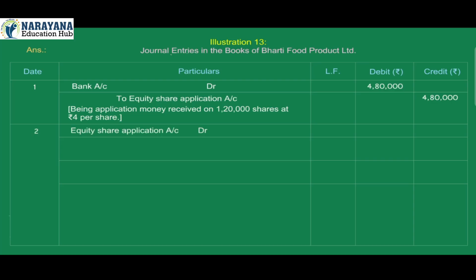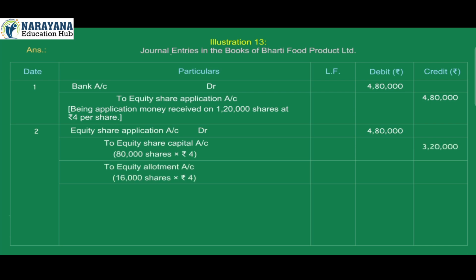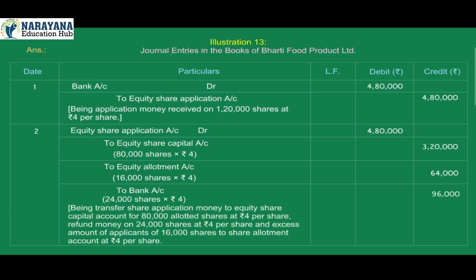2. Equity share application account debit 4,80,000. To equity share capital account credit 3,20,000. 80,000 shares into Rs 4. To equity share allotment account credit 64,000. 16,000 shares into Rs 4. To bank account credit 96,000. 24,000 shares into Rs 4. Being transfer of share application money to equity share capital account for 80,000 allotted shares at Rs 4 per share, refund of money on 24,000 shares at Rs 4 per share, and excess amount of applicants of 16,000 shares transferred to share allotment account at Rs 4 per share.